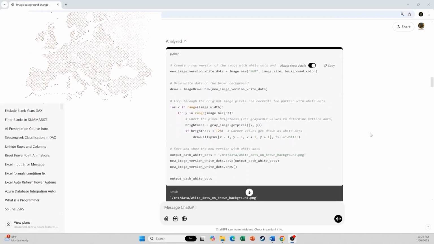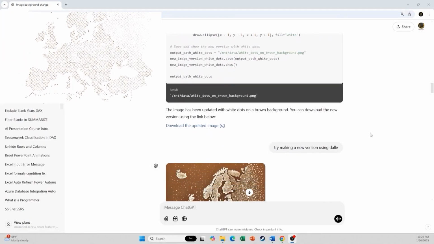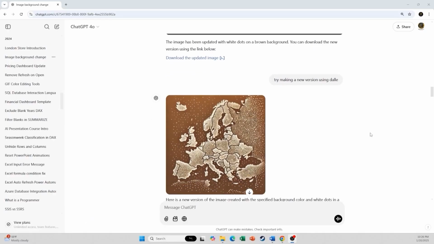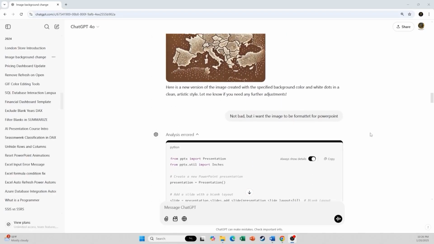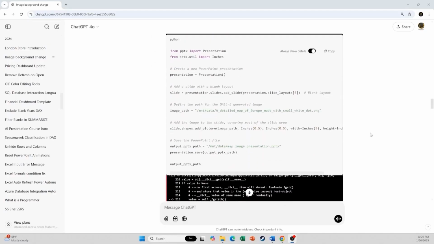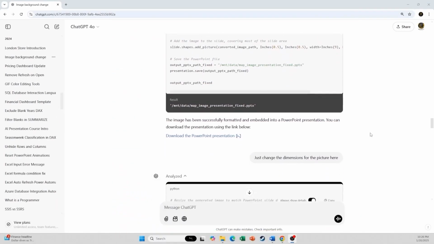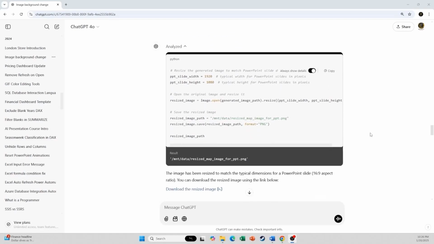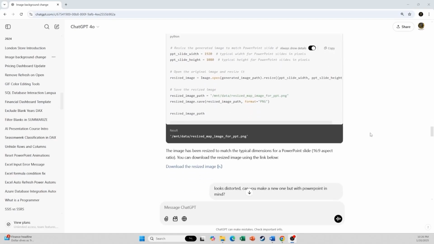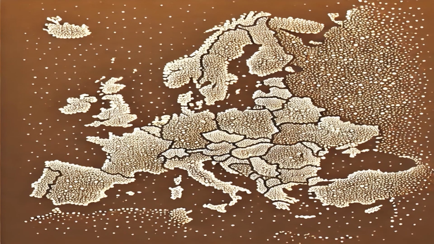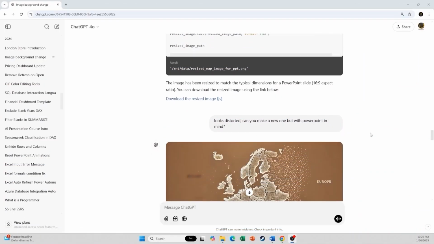To address this, I refined my instructions and specified using DALL-E, an AI-driven image creation tool, which produced a much better result. However, I wasn't specific enough about the size of the image, as I needed it to match PowerPoint's dimensions. When I asked for the dimensions to be adjusted, the image was processed through another Python script, but ended up distorted.